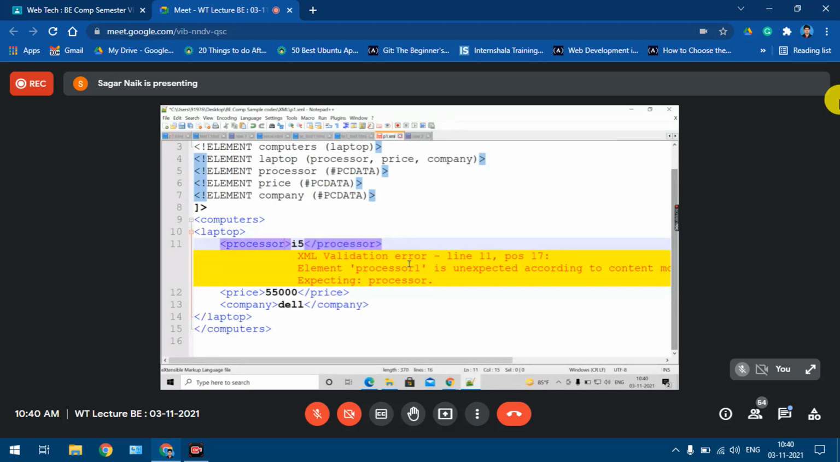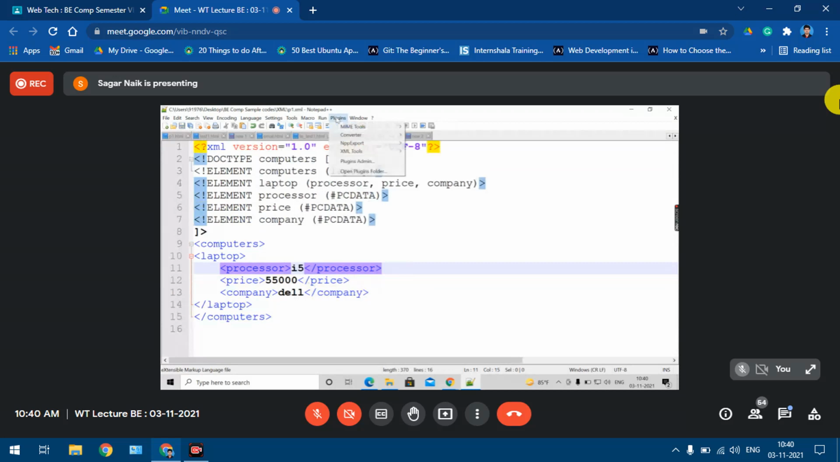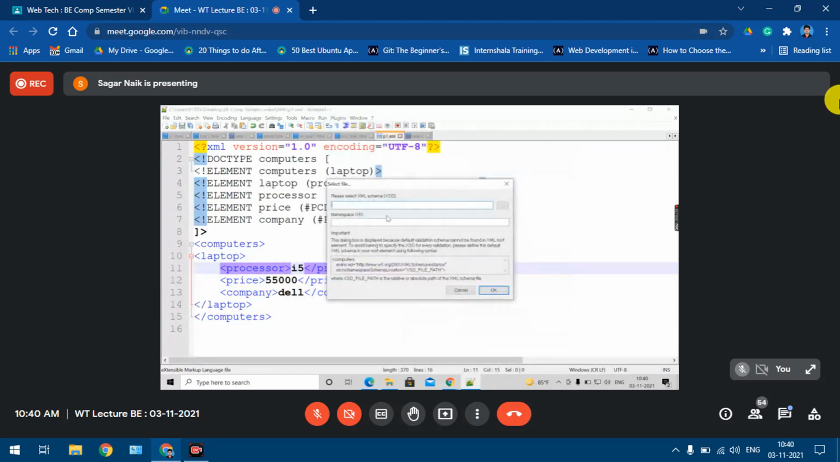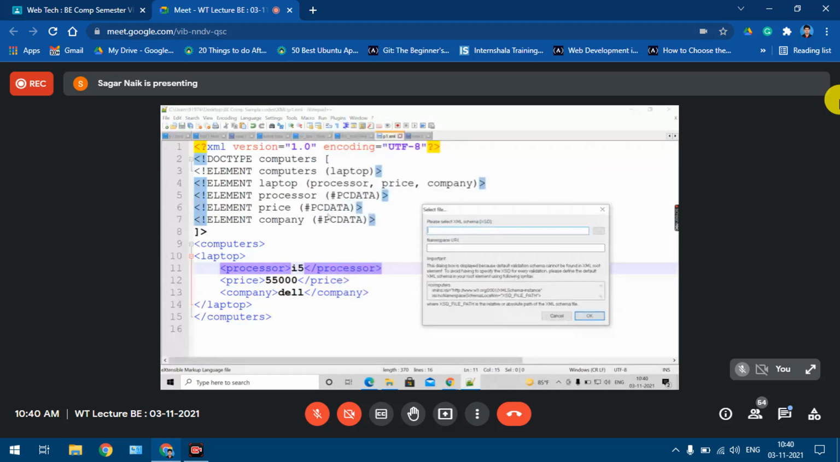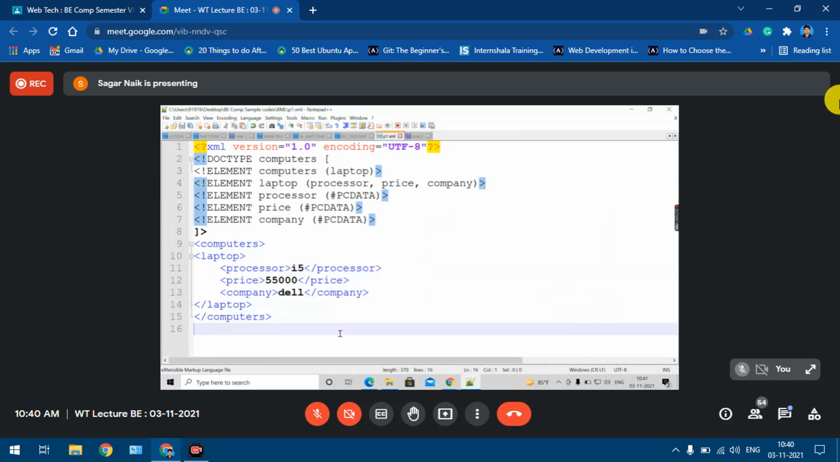Fine. I'll save the code and now again I'll go into the plugin, validate. If you are getting this box, it means it is validated. Understood now? If it is not validated, it is going to tell you that this is a mistake, that is a mistake. Fine. I'll just close this box. Is that clear now?